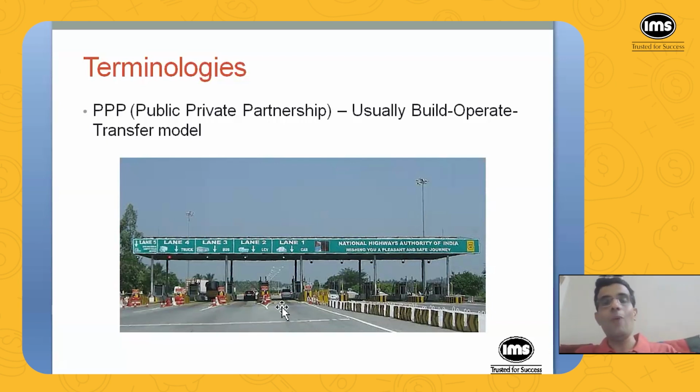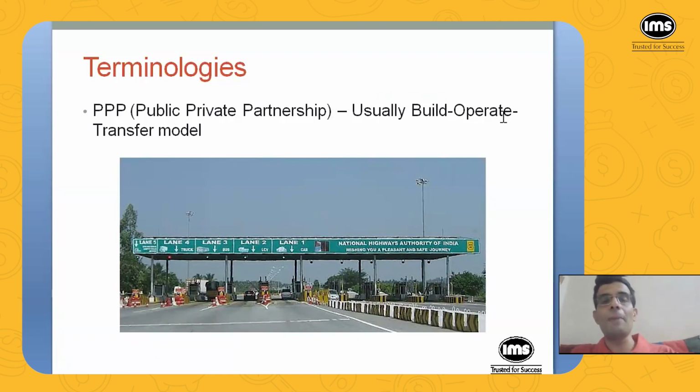expenditure. Now, why would anyone want to do that? Why would any private company want to build the highway out of its own expenditure? So government has given them a right to collect toll. And that is how the private companies that build these highways recover the amount they have spent on building that highway.